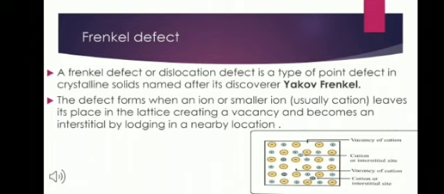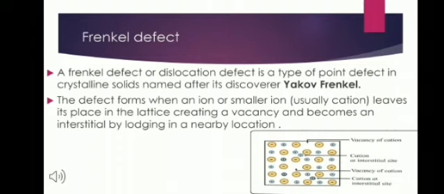Now, the fourth type of stoichiometric point defect is the Frenkel defect. In this defect, an ion of an ionic compound is missing from its regular lattice site and occupies the interstitial position between the lattice points, as you can see in the figure. In this, the cations are usually smaller than anions. It is therefore more common to find that the cation occupies the interstitial sites. It is easier for the smaller cation to accommodate the interstitial sites.